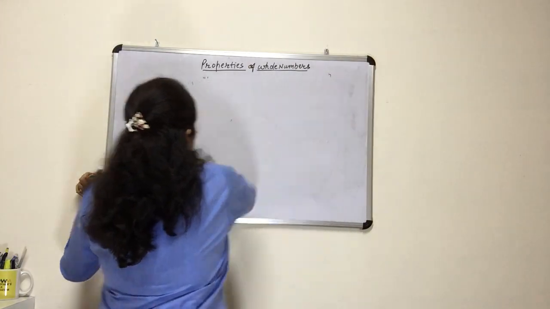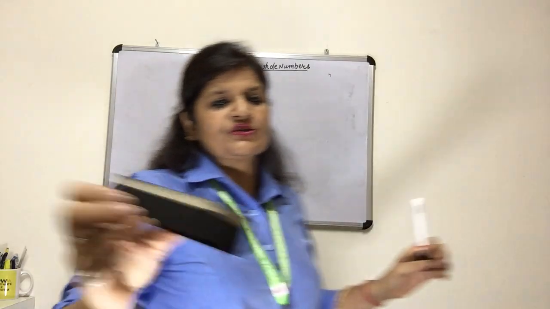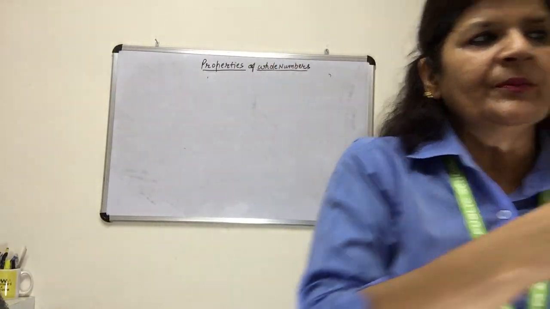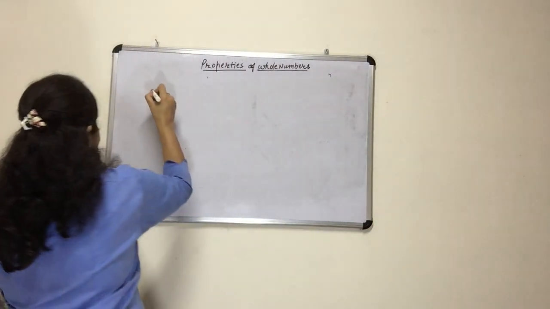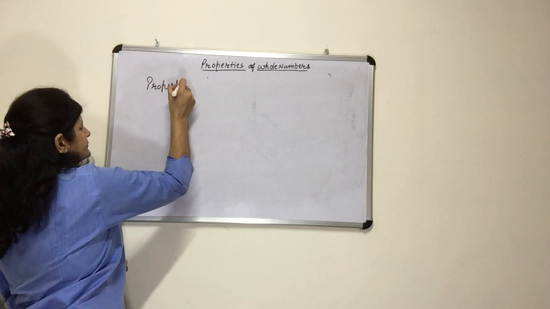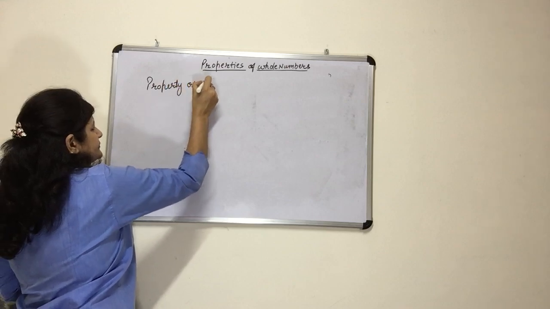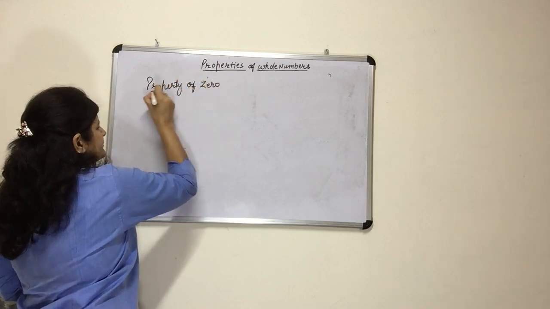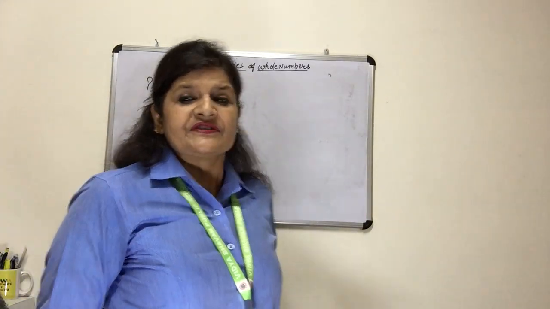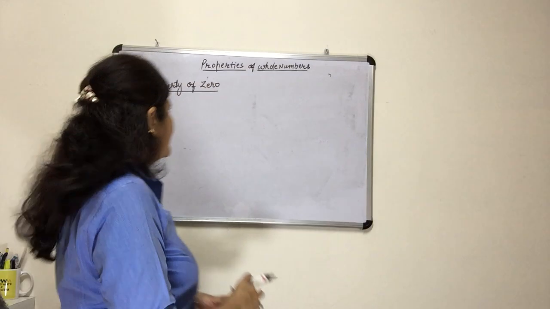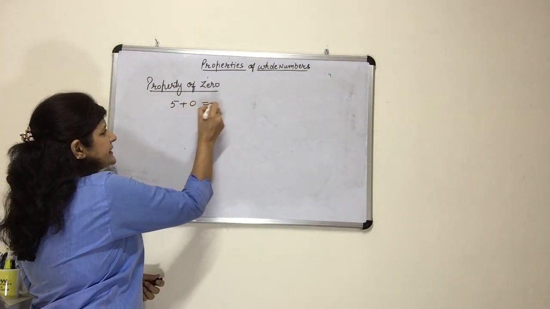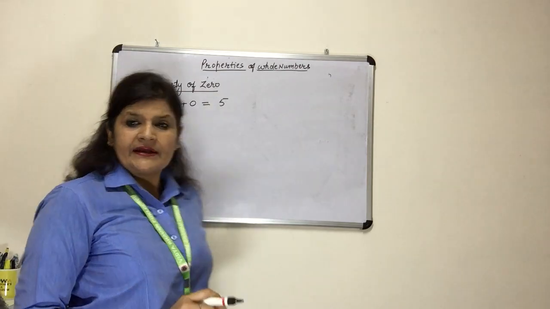Property of 0. Now we will do property of 0. So what is property of 0? If 0 is added to a number, the answer will be the number itself.